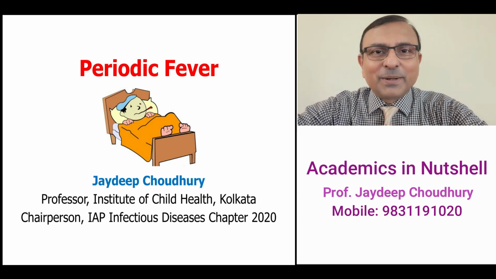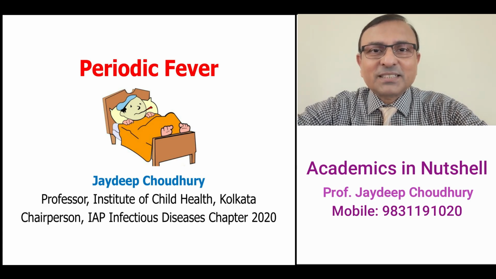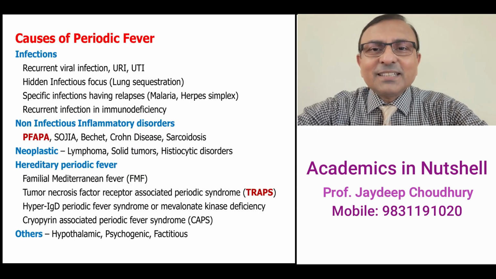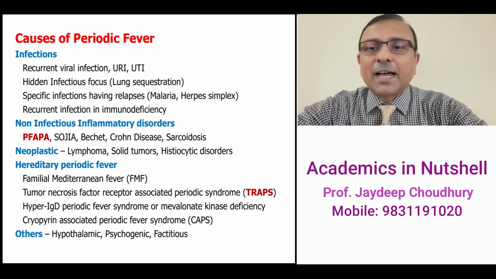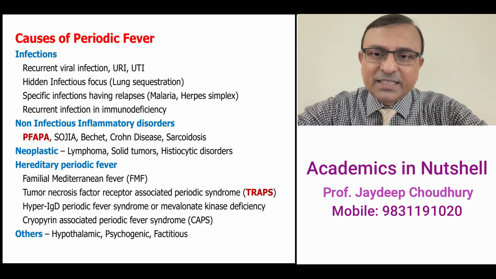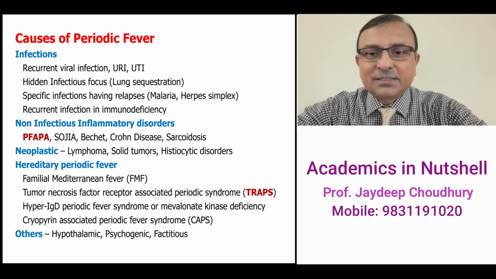Whenever a parent brings a child with complaints of periodic occurrence of fever, first we must ensure that the temperature is recorded properly. Considering the various causes of periodic fever, the commonest are the recurrent infections, especially the viral infections, the upper respiratory infections, UTI, and few others.